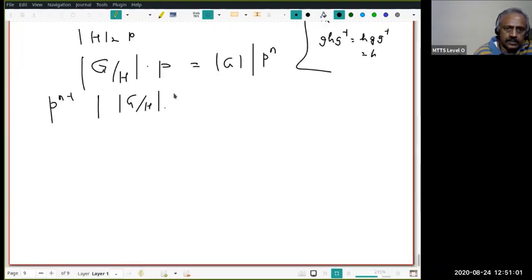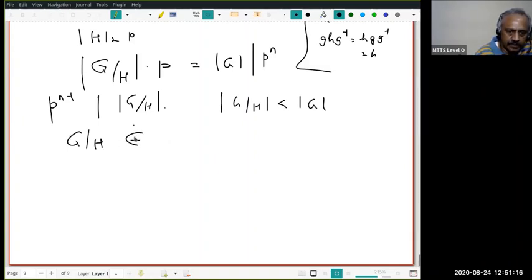Now, G mod H, since P is a prime, P is greater than 1, therefore this is strictly less than the order of G, and a positive power of P divides the order of G mod H, and therefore G mod H is not in script G, and therefore there exists a subgroup.